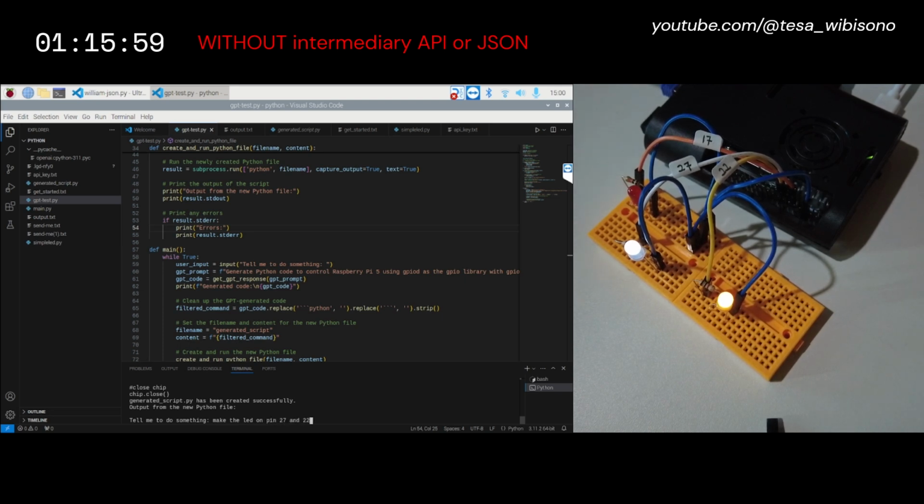Now, we are going to ask ChatGPT to make the white LEDs and the yellow LEDs blink. We want to see if ChatGPT API could complete the task without any detailed instructions. At first, the ChatGPT API failed to complete the task. But we are going to try again, now giving it detailed instruction, by adding 1 second between each LED to blink. ChatGPT API finally completed the task, making white and yellow LEDs blink.